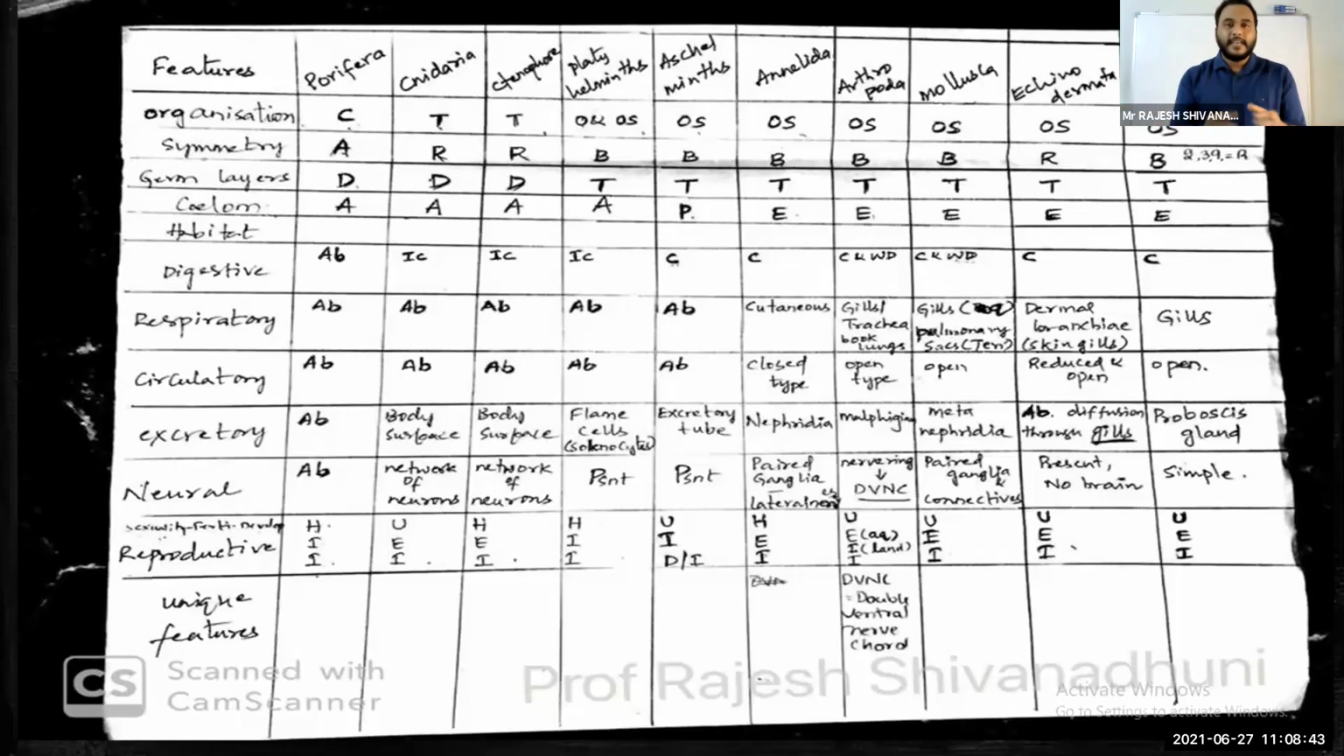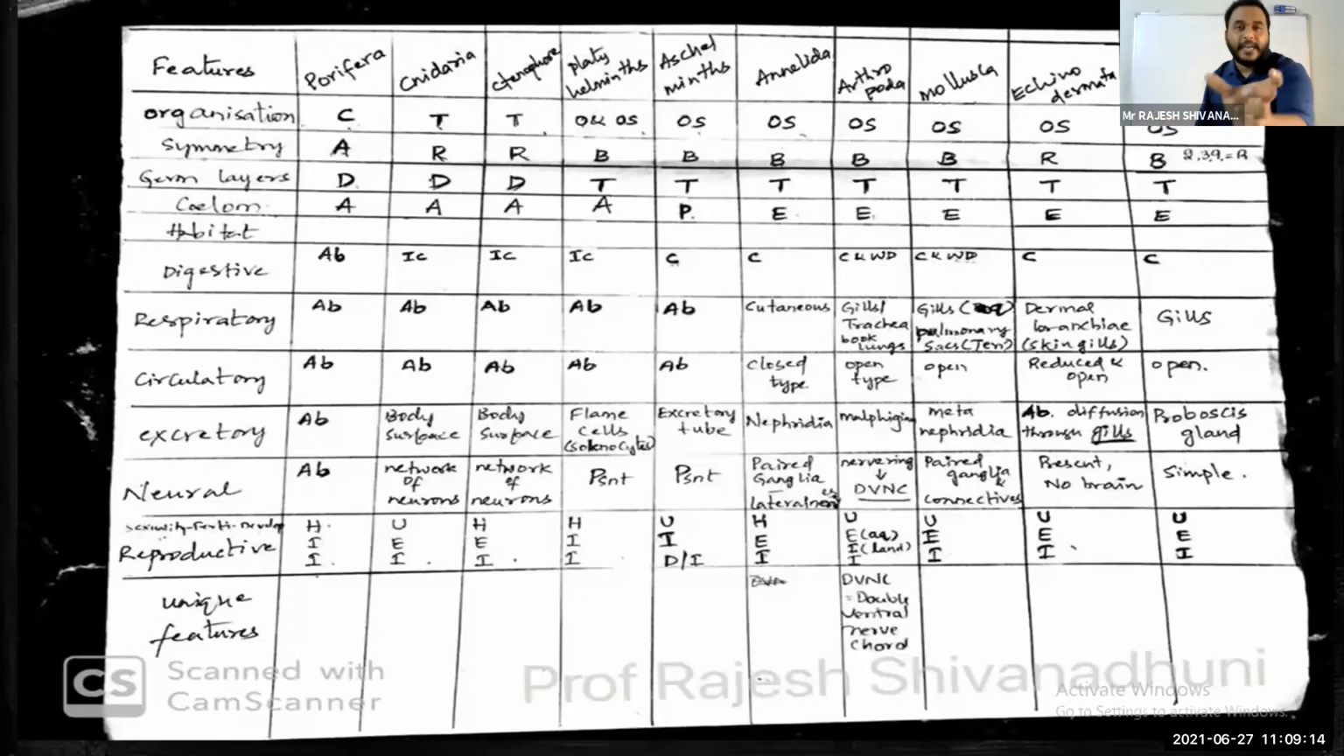Whatever doubts you have, I'll clarify at the end of my session. Next, coming to reproductive features, I prepared a wonderful shortcut. Reproductive features means three features we have to remember. Number one, sexuality. Number two, type of fertilization. And number three, development. First, they should be sexually defined. Next, what is the kind of fertilization? And number three, their development.